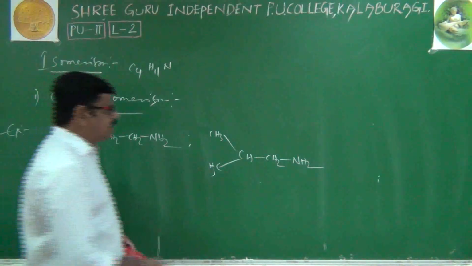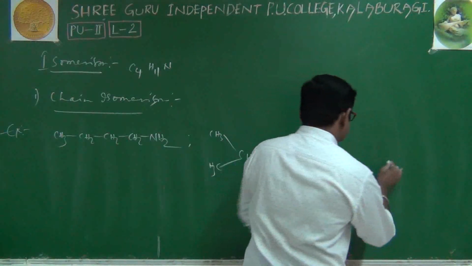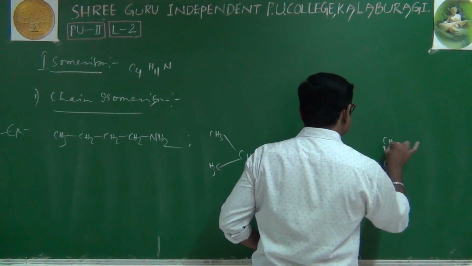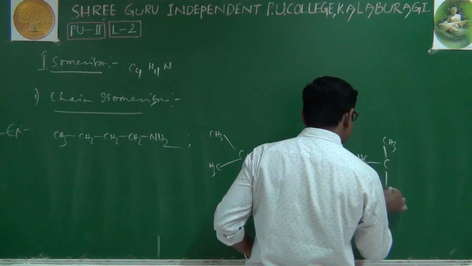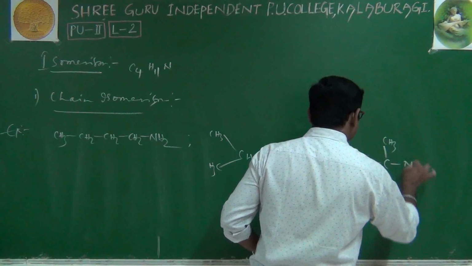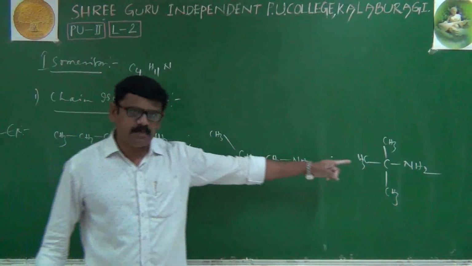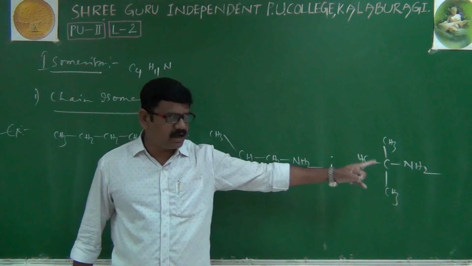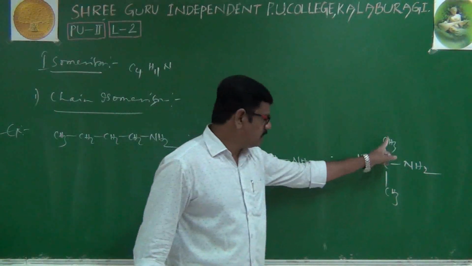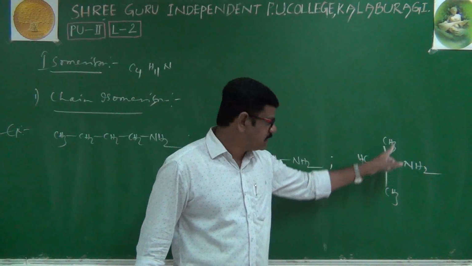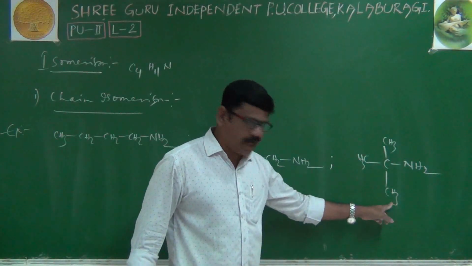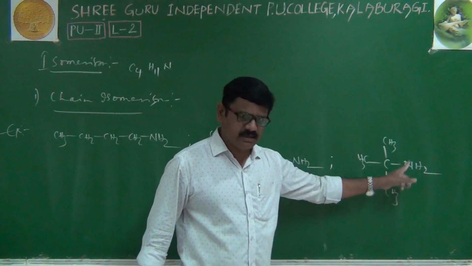Then one more example we will take: (CH3)3C NH2. First we check whether that compound also has the same molecular formula. 1, 2, 3, 4 carbons, C4, hydrogens 3, 6, 9, 11, H11, and N of course.